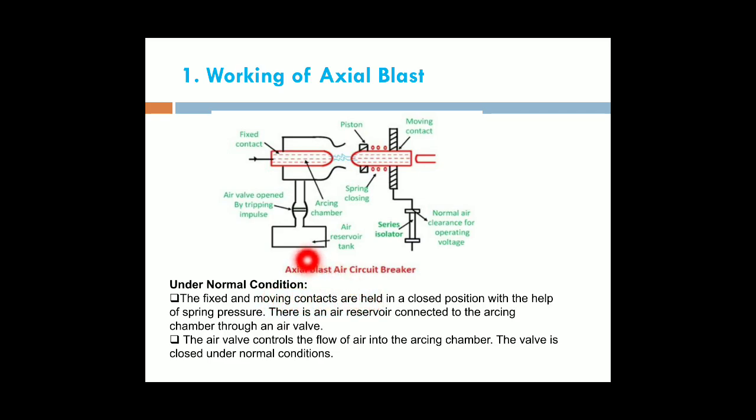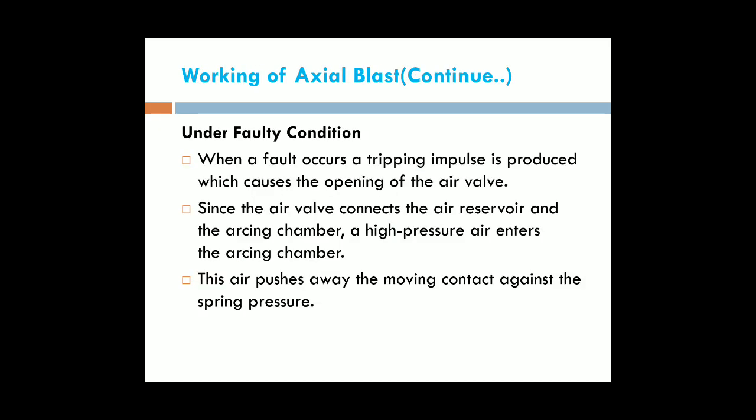There is an air reservoir connected to the arcing chamber through an air valve. This is the air reservoir tank. That air reservoir is connected to the arcing chamber by using the air valve, opening by the tripping impulse. Next, the air valve controls the flow of air into the arcing chamber. The valve is closed under normal operating condition.